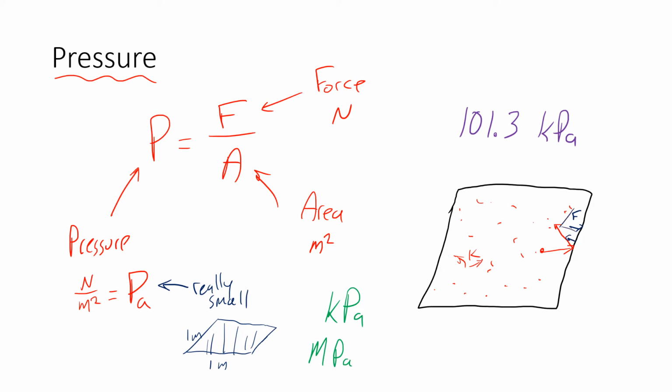Now, this force right here is going to be over the entire area. And that is what you get for pressure. So pressure is formed by the particles slamming into the side of the container and bouncing off of it the other way. All right, so that's why gas is under pressure. It's the same thing for a liquid too, because the particles are moving around like that.